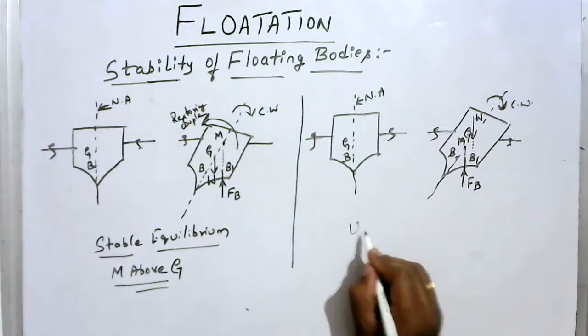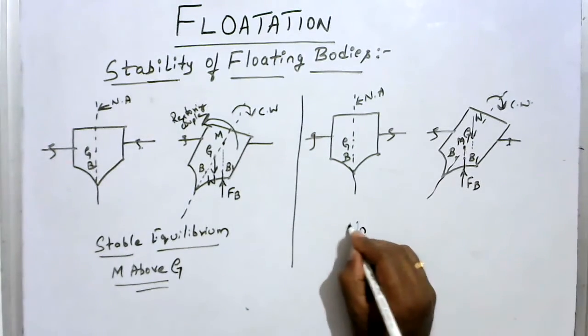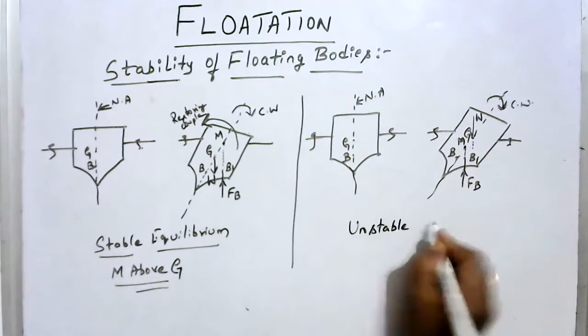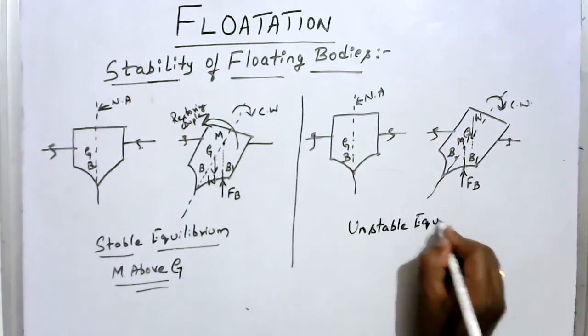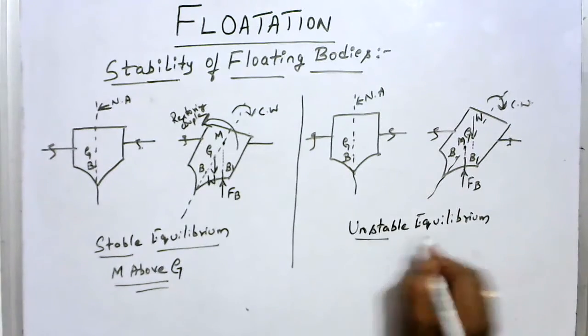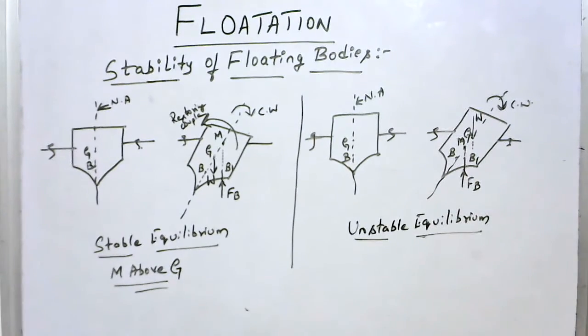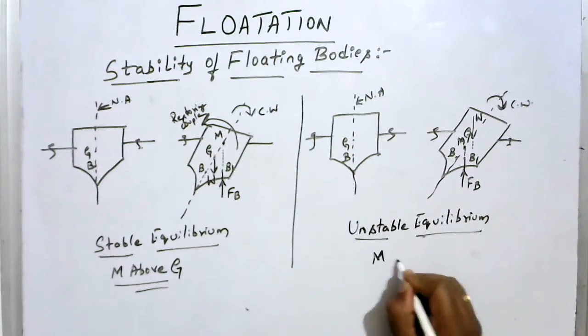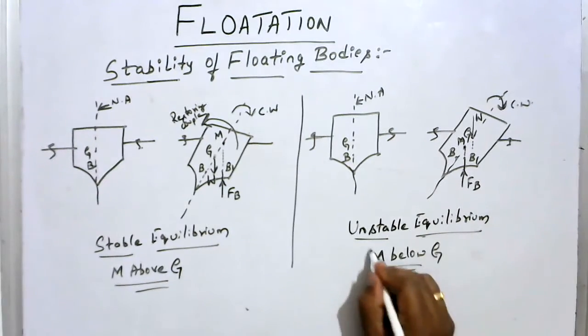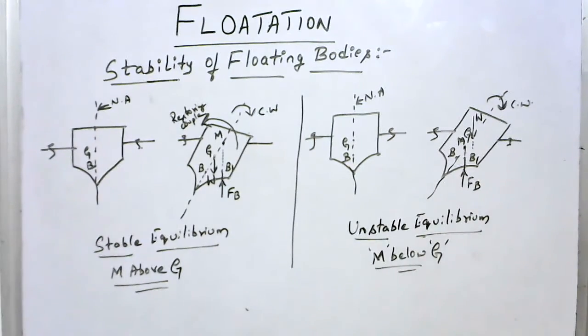This type of equilibrium is known as unstable equilibrium. So the unstable equilibrium occurs when the metacenter lies below G. This is the second type of equilibrium, when the metacenter lies below the G.